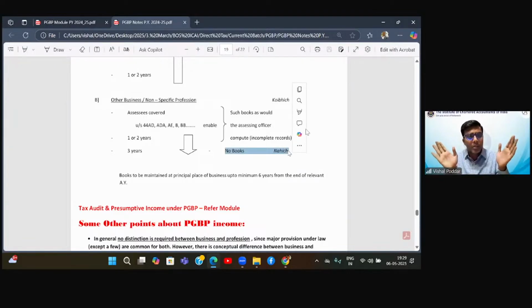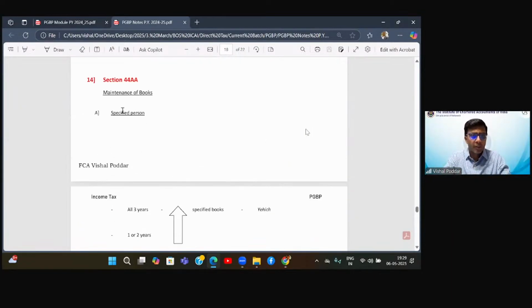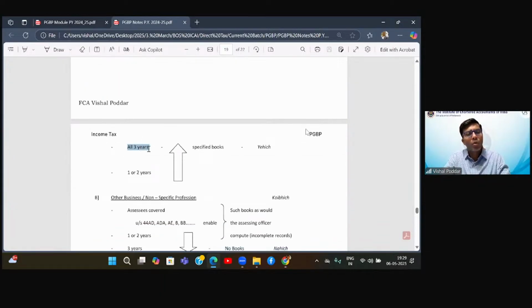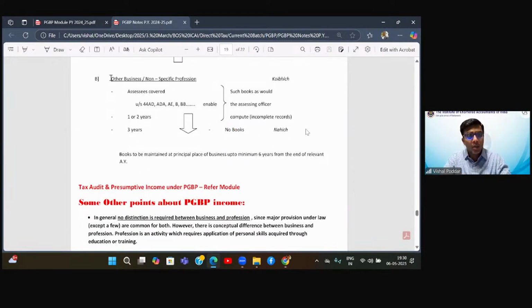So see the extremes. If you remember, or if you can keep this extremes in mind, other things are by default. So there are two extremes. First, you are a specified profession and your turnover exceeds in all the 3 years, past 3 years. Then you have to maintain specified books, Yahich. And second, you are not covered in the specified profession. So you are covered in business or you are in any other profession other than the specified. And your turnover in past all the 3 years does not exceed the limit, then no books. So two extremes. Specified professional, past all 3 years turnover exceeds the limit, maintain specified books.